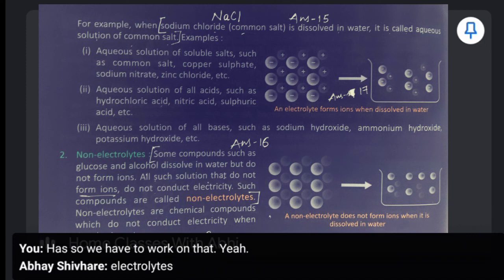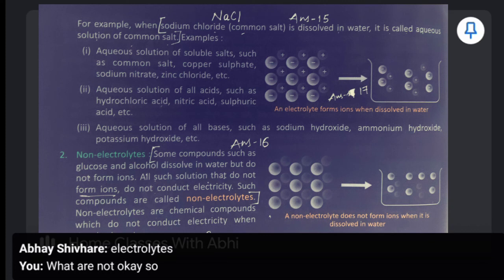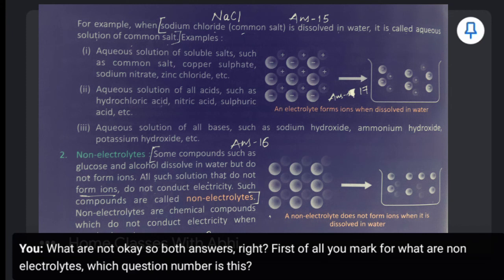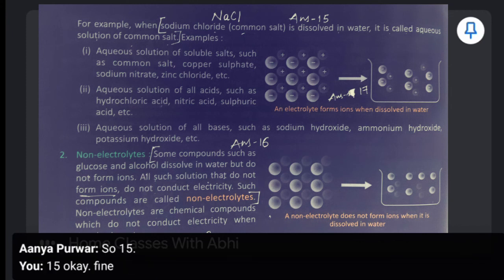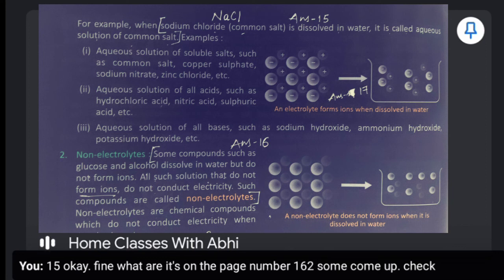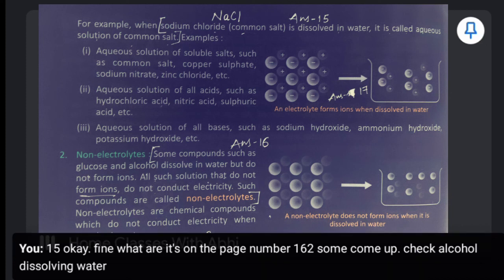What are non-electrolytes? Okay, so both answers we will write. First of all, you mark for what are non-electrolytes. Which question number is this? What are non-electrolytes? On page number 162, some compounds such as glucose and alcohol dissolve in water but do not form ions.